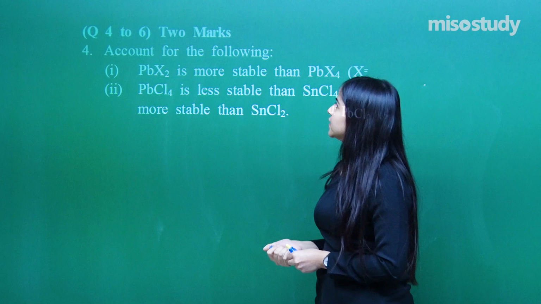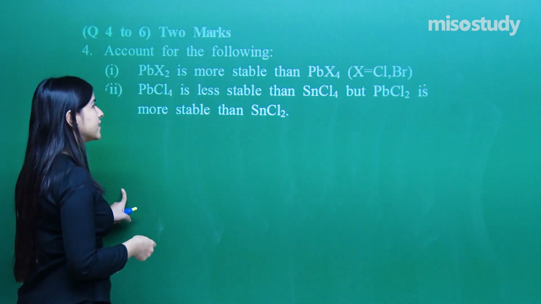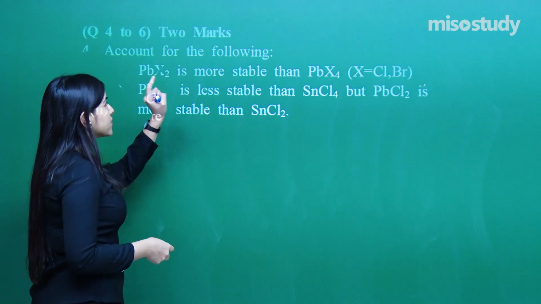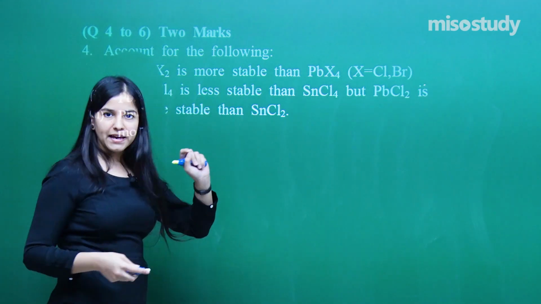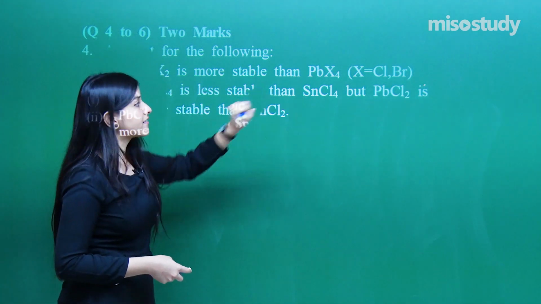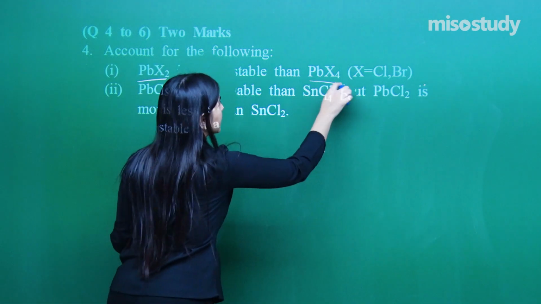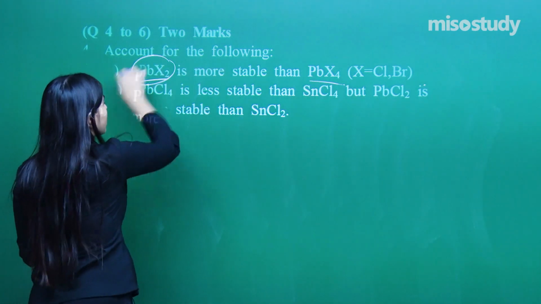Questions 4 to 6 are 2 mark questions, so answer accordingly. Account for the following reasons. PbX2 is more stable than PbX4. So it's a halide, lead dihalide and lead tetrahalide, right? So they are asking about lead X2 and X4. This is more stable. Why?